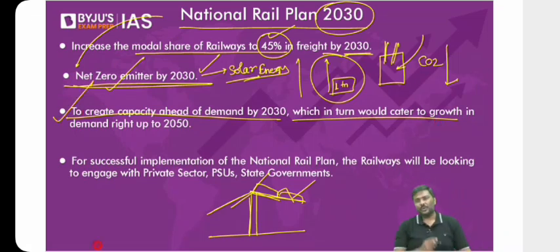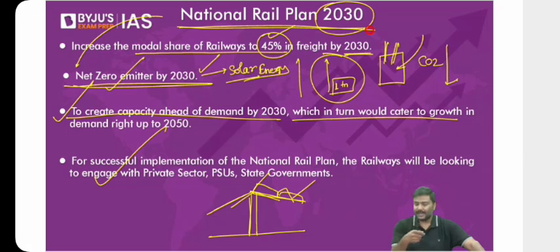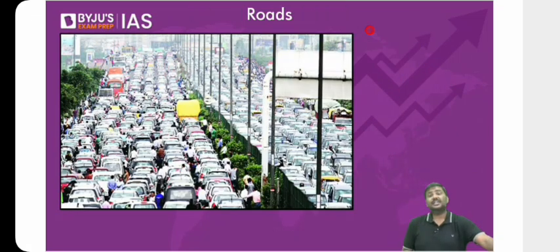And the fourth point: to implement this plan, the Ministry of Railways says we will seek the assistance of the private sector, public sector undertakings, and even the state governments. So others will also be part and parcel of this plan to implement the provisions of the plan of 2030. These are very important points regarding the National Rail Plan 2030. Done. So this is the discussion regarding railways.